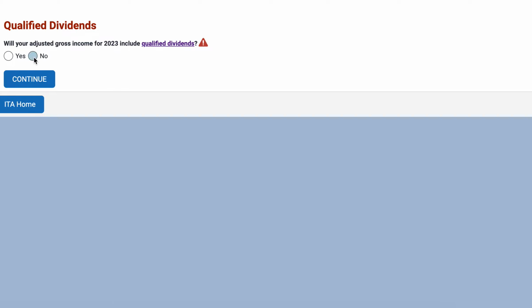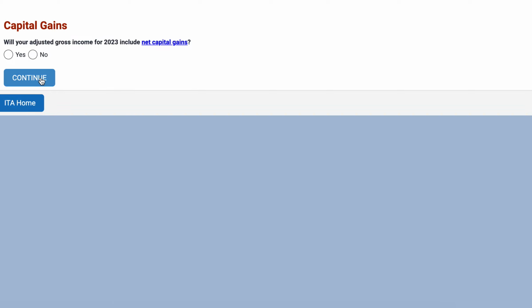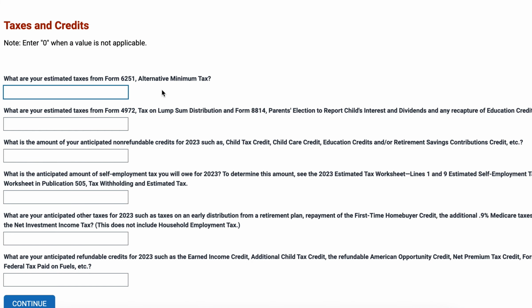Now, qualified dividends are ordinary dividends that meet specific criteria to be taxed at the lower long-term capital gains rate rather than ordinary income tax rates. So we'll say no. Do you have net capital gains? No. So here are taxes and credits. What are your estimated taxes from IRS Form 6251, Alternative Minimum Tax? If you've never heard of alternative minimum tax, you've probably never paid it. So we'll put 0. Lump sum distributions, we'll put 0 on these.